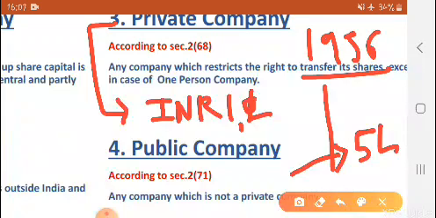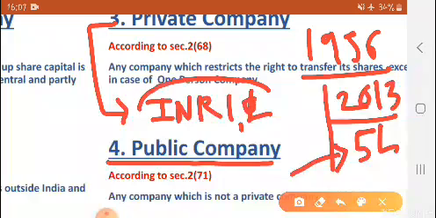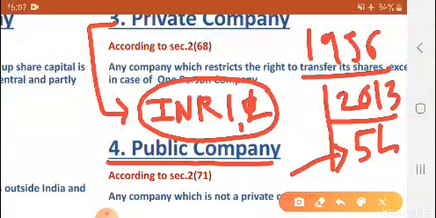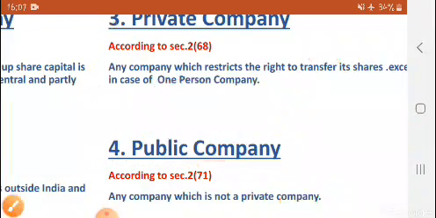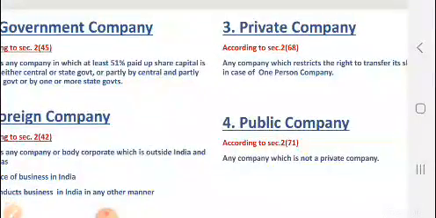Now the revised act, Companies Act 2013, has no such limit on the minimum amount of paid up share capital. But we should know that a private company should have 1 lakh rupees paid up share capital, and a public company 5 lakh rupees. So these are 4 types of company.